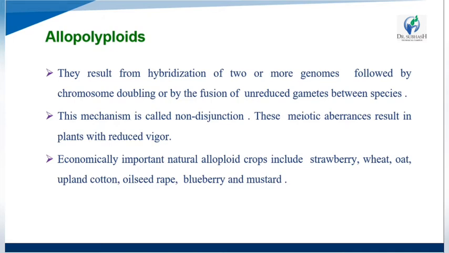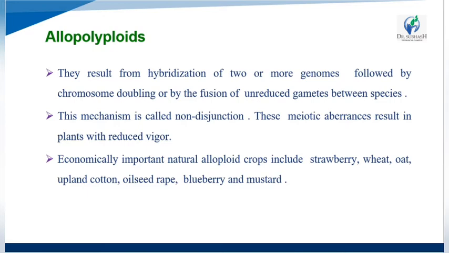This mechanism is called non-disjunction. This is a meiotic aberrance process, which results in plants with reduced vigor.